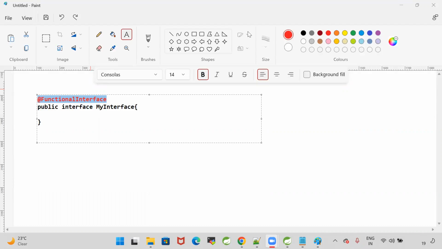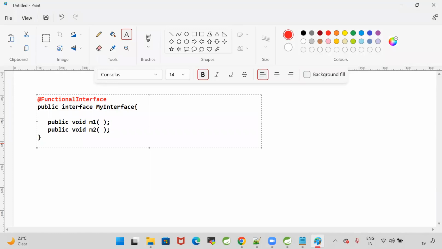When I write this annotation at the interface level, what will happen? The compiler will check that this interface is having only one abstract method or not. If the interface has more than one abstract method, or does not have any abstract method, then compilation will fail for our interface. Okay, here I'm going to write one method, public void m1, and another method, public void m2.